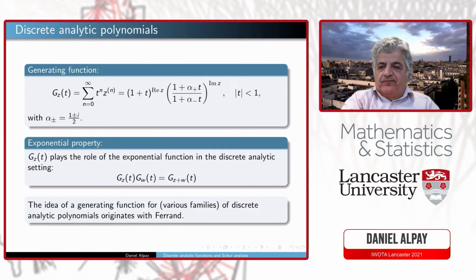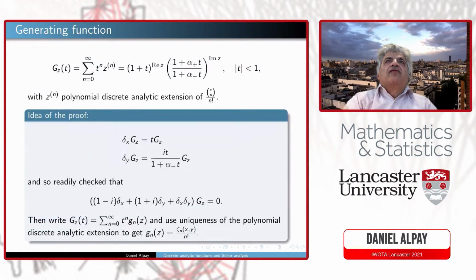Okay, so let me give a brief idea of the proof. You check that g z is a common eigenvalue of delta x and delta y. This is very important.